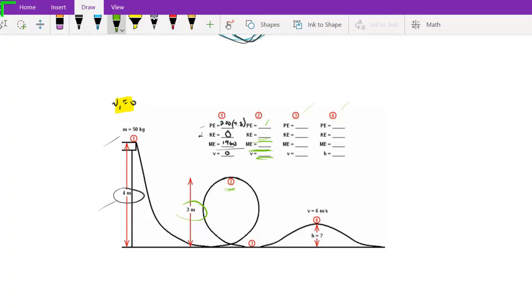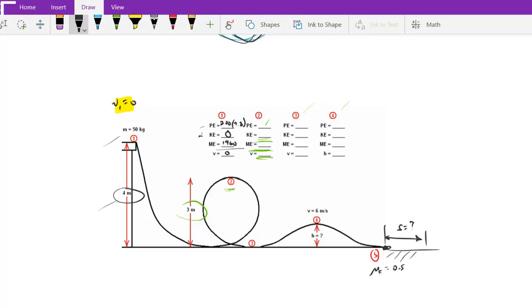And then actually let's take it a step further. Let's say that when it gets back down to our datum, where the height is equal to 0, it encounters some friction out here. And let's say that the coefficient of kinetic friction is equal to 0.5. Then we can ask another question. We'll call this point 5 over here. How far past point 5 will it go before friction stops it? And we can use our work energy theorem for this. So what is this distance s?